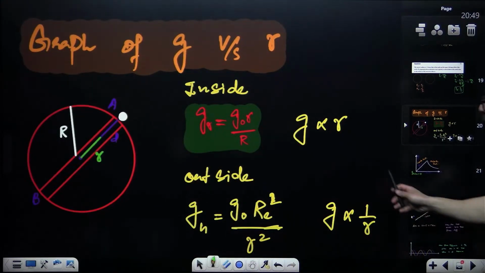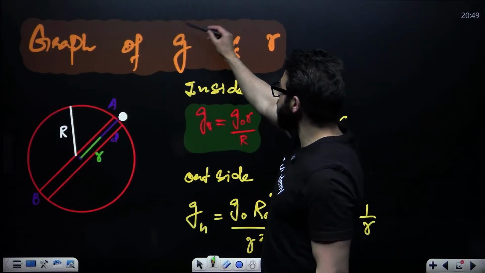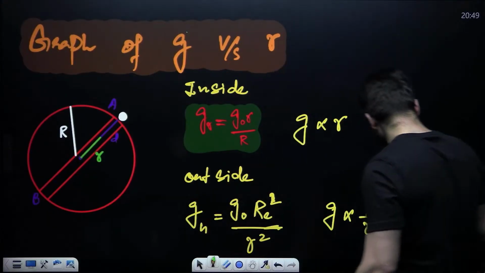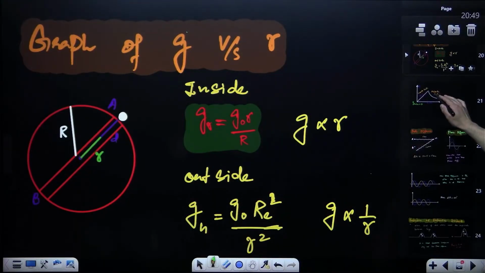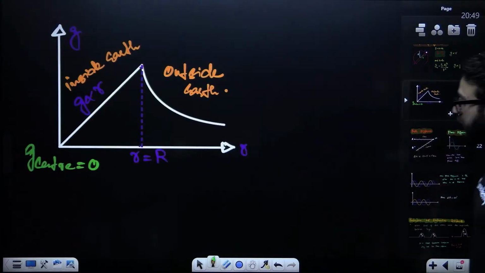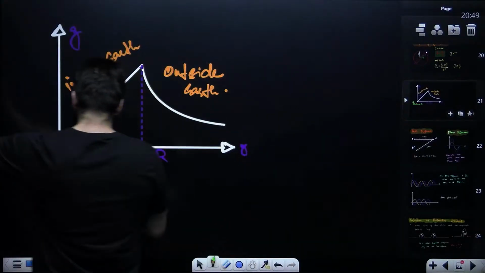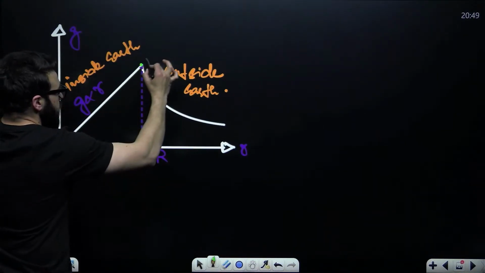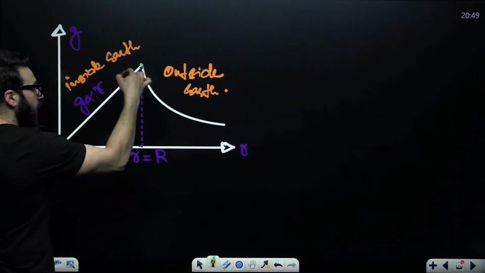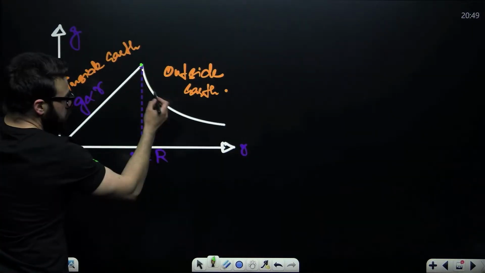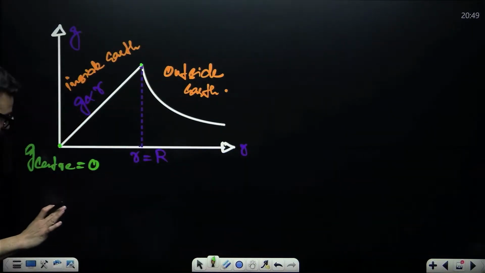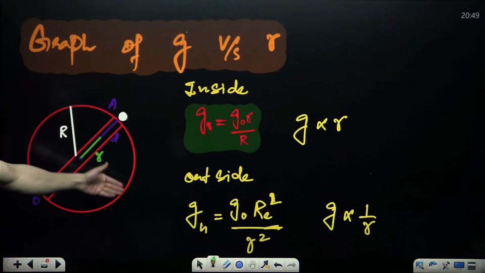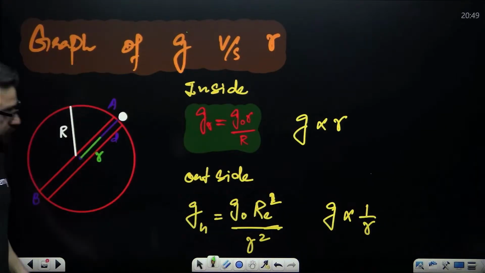Okay, one more important thing over here: the graph between acceleration due to gravity versus small r. Directly remember this. This is the center of Earth. From the center of Earth till the surface, it is going to be a straight line, directly proportional. And then from the surface to outside, it will be inversely proportional. The logic I have mentioned in this particular case.